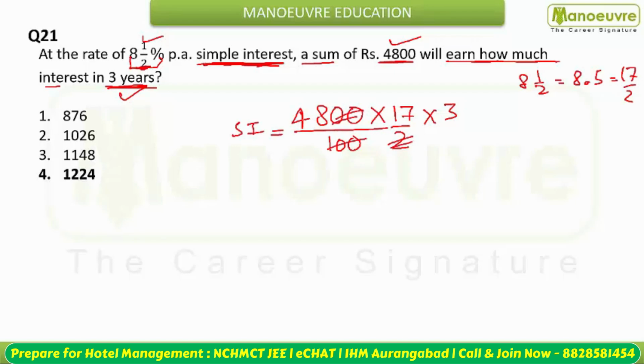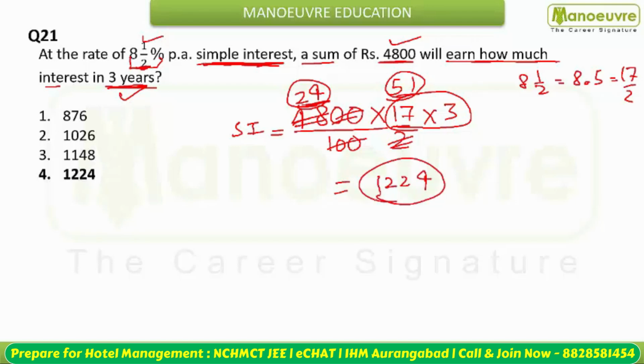You are going to cancel this 2 with the 24, and then multiply 17 into 3 is what? 51. 51 को 24 से multiply करेंगे. You will get 1224. Option number D, fourth option, that is your 1224 rupees will be your interest calculated.